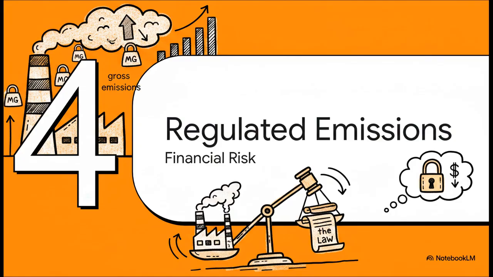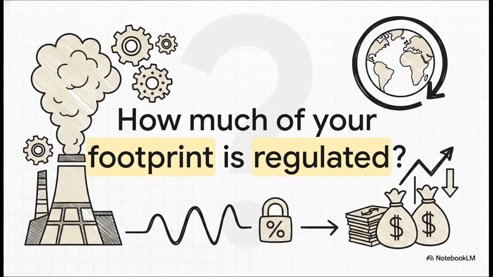Moving right along to part 4, emissions limiting regulations. Because steel production remains so highly carbon intensive, the essential question SASB asks us to answer next is this: what exact percentage of your total gross global Scope 1 footprint is actually covered under binding emissions limiting regulations? This metric is brilliant because it takes an abstract environmental footprint and instantly translates it into hard financial risk.